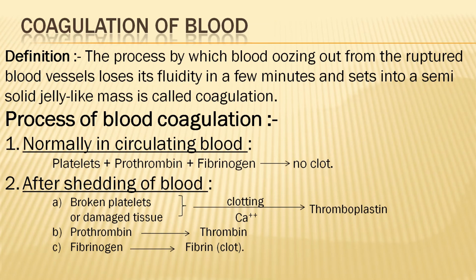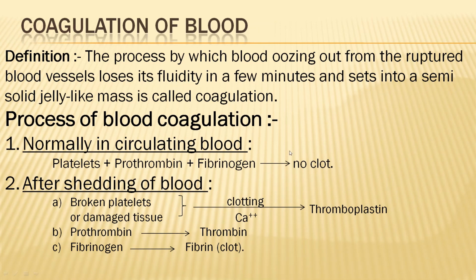So our internal body system has the capability of clotting the blood, right? After a few minutes, it sets into a semi-solid jelly-like mass. So, the process of blood coagulation. In the normal process, no clot occurs. Platelets, along with thromboplastin and fibrinogen, are present. Remember, prothrombin and fibrinogen are the two proteins present in the plasma of our body. So all these are normally circulating.